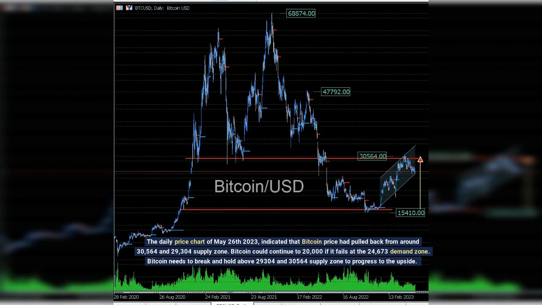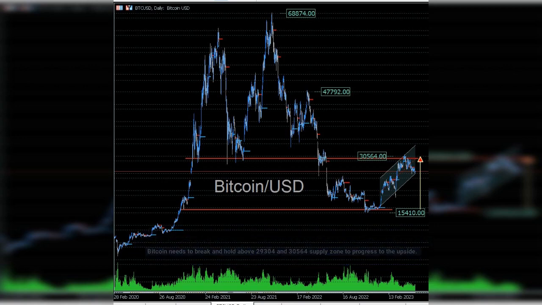The daily price chart of May 26, 2023, indicated that Bitcoin price had pulled back from around the 30,564 and 29,304 supply zone. Bitcoin could continue to 20,000 if it fails at the 24,673 demand zone. Bitcoin needs to break and hold above the 29,304 and 30,564 supply zone to progress to the upside.